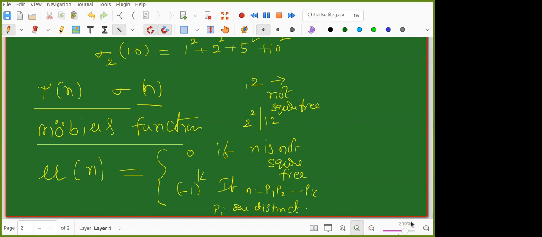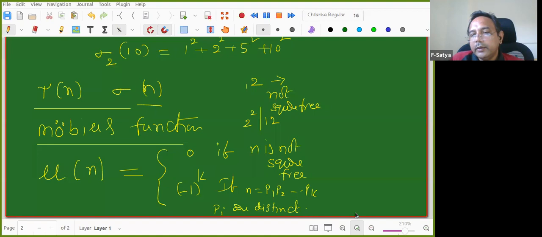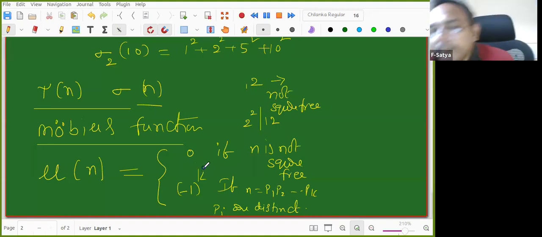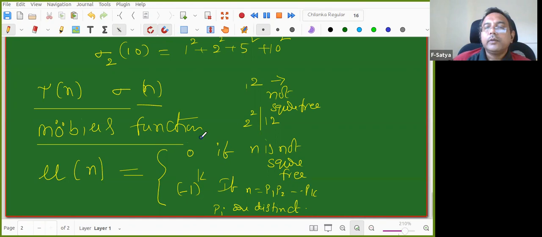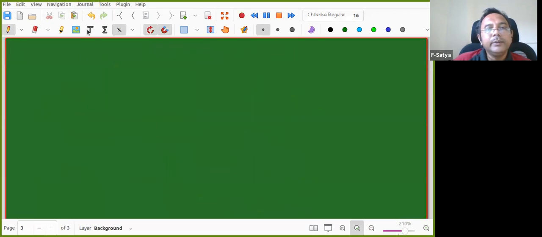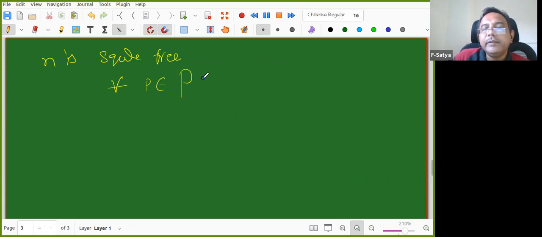Sir, can you repeat what you mean by square free? Square free means, okay, I'll explain one more time. Let me write it so that it will be easy for you. N is square free if for every prime p, where we take the set of all primes, p square does not divide n.